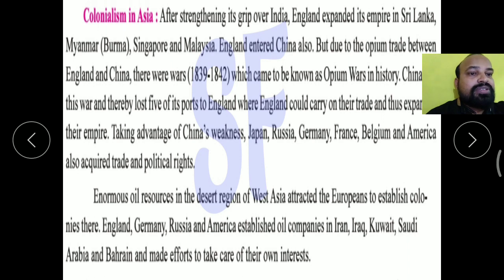But these countries did not get any profit from these companies. The profit went only to the European countries and America.